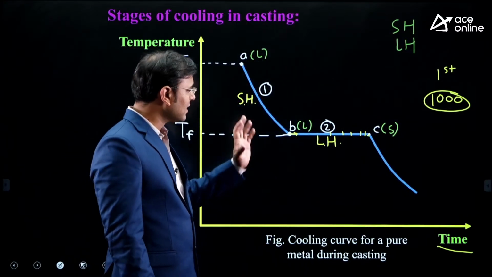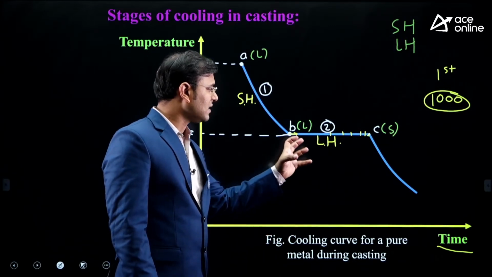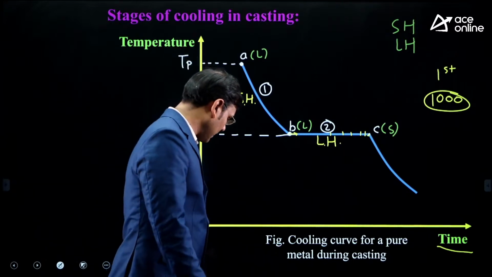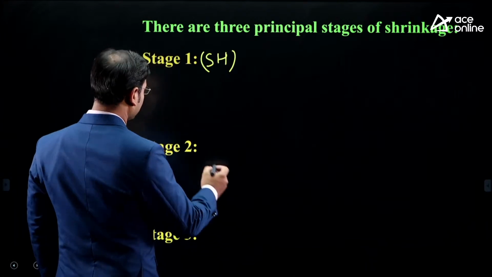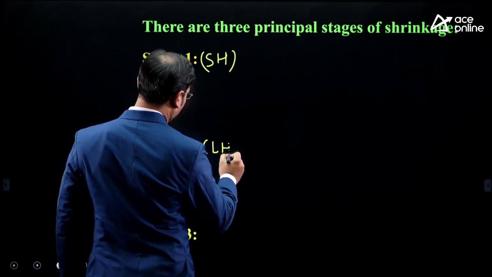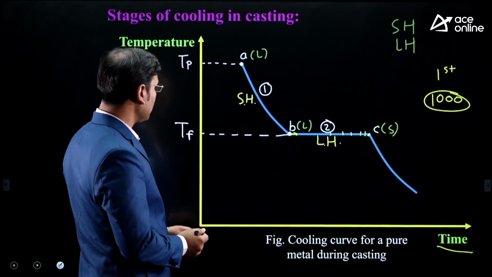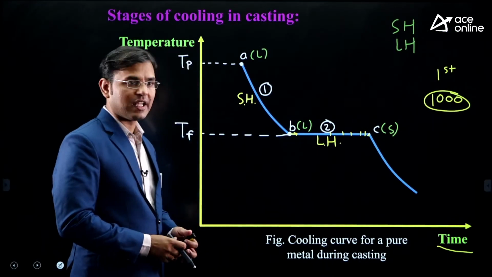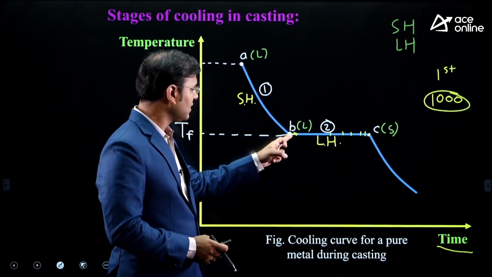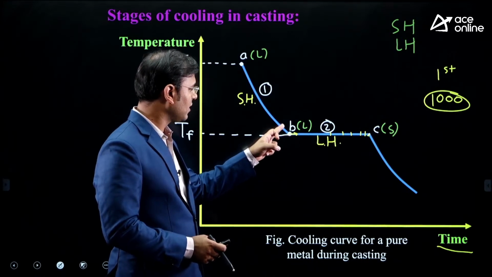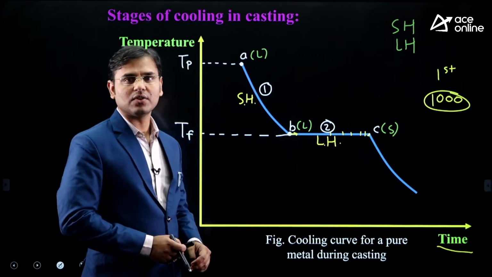Means here the liquid is converted into solid, and this heat loss is known as what? Latent heat loss. And what is happening in stage 2? See here, the latent heat loss is there. In stage 2, the shrinkage is happening from B point, the freezing temperature as a liquid to the freezing temperature as a solid.